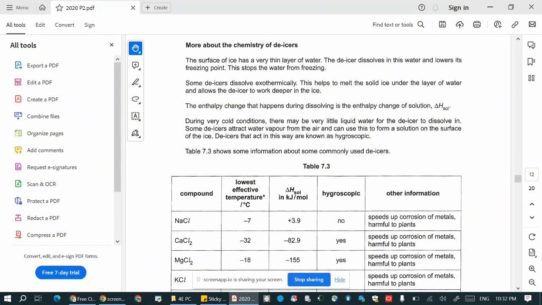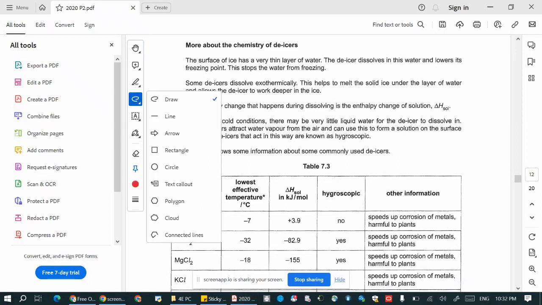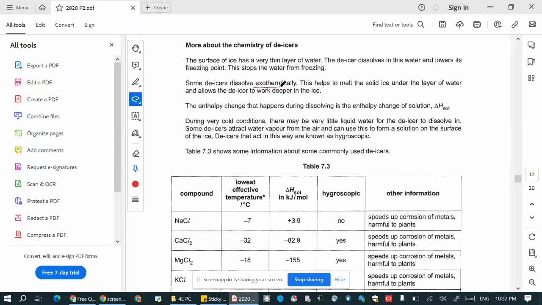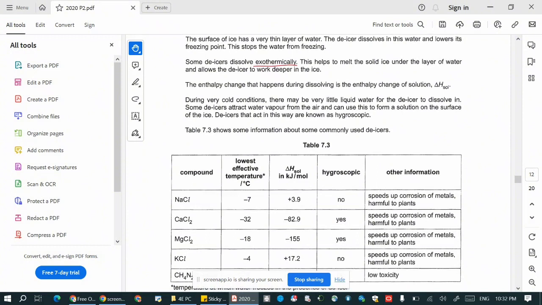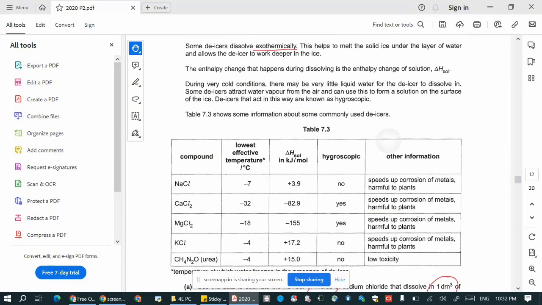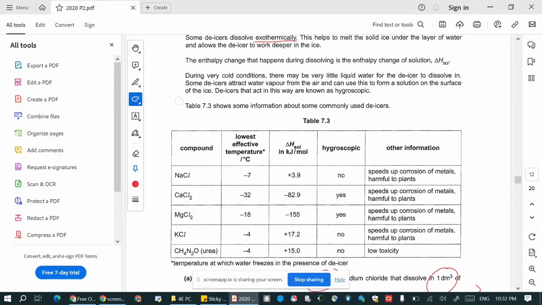You can see some deicers dissolve exothermically, especially these two, which means that when they dissolve into the water, they give out heat.